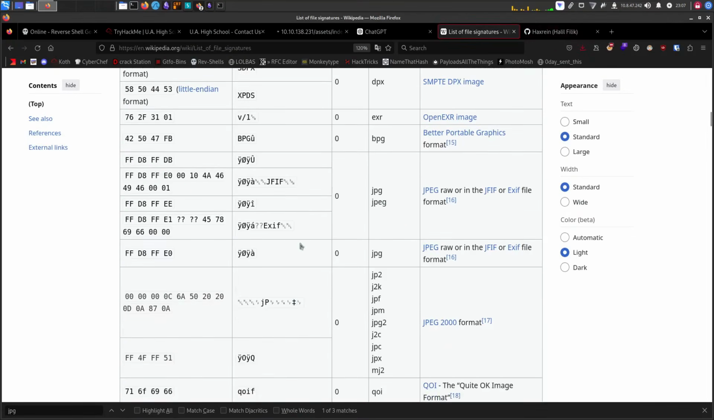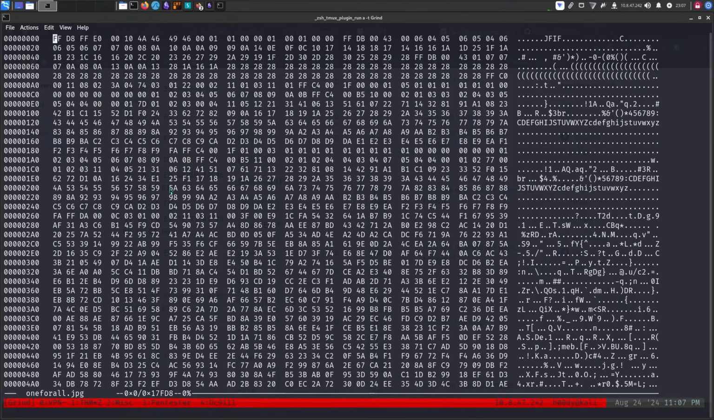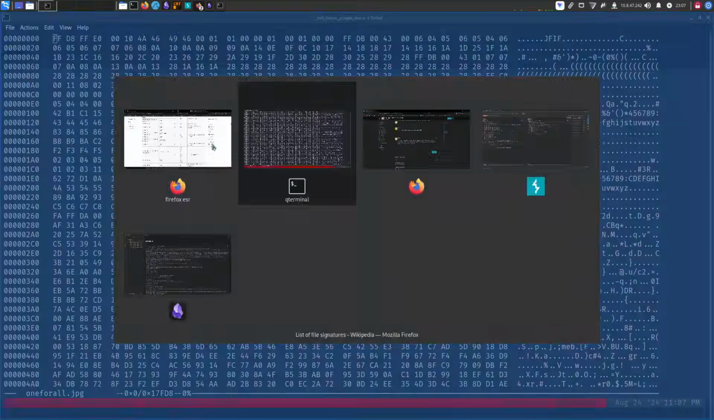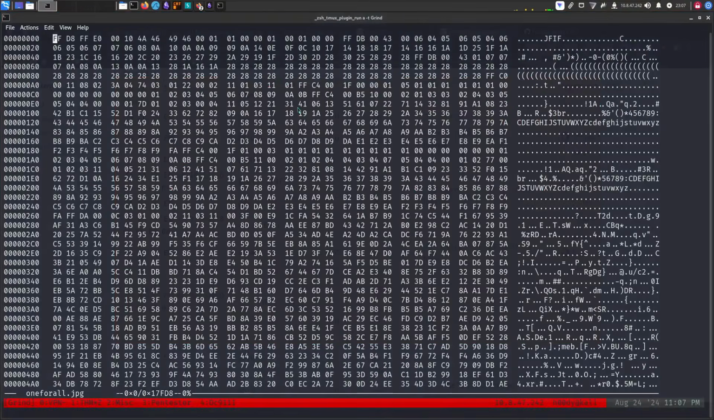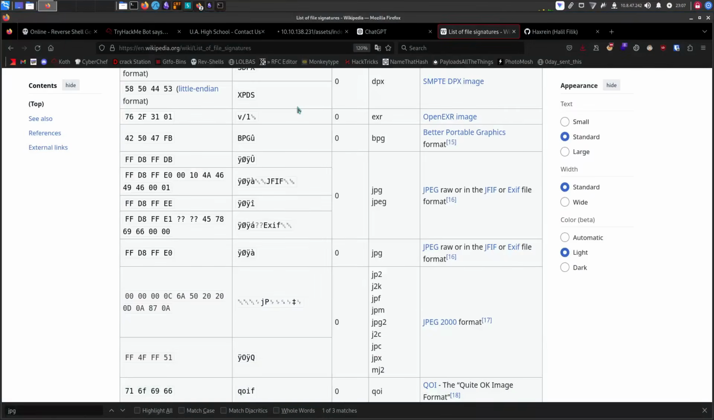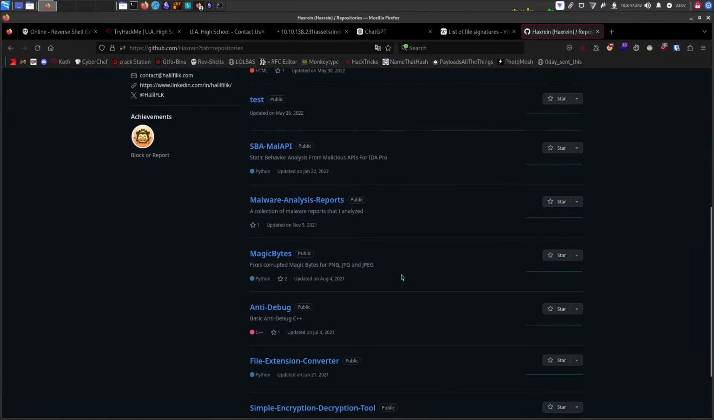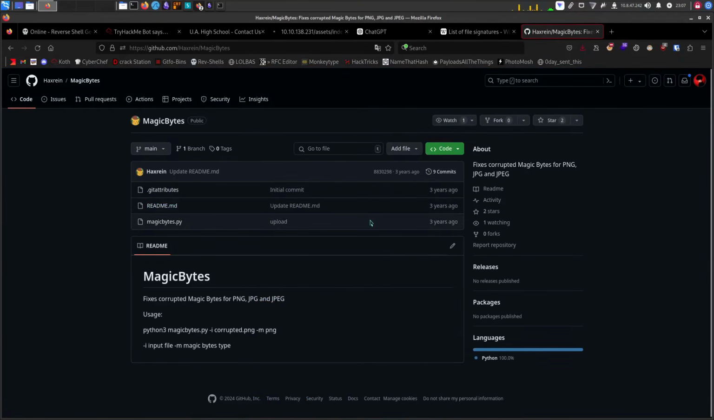Maybe it was this one, JPEG raw, like maybe these. Let's see. Hex edit 1 for all. FFD8 FFE0, E0 00 10 4A. Yeah, it was this one, so never mind. Okay, so you can do that, and let's see, where are his magic bytes? This is a repo. There you can fix magic bytes of a file using.